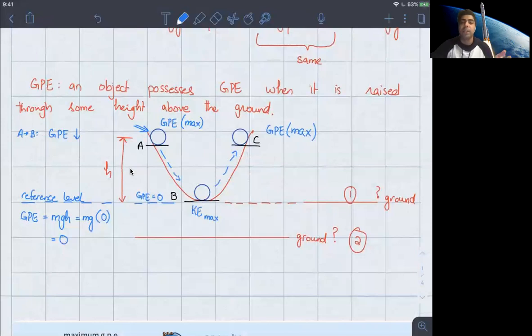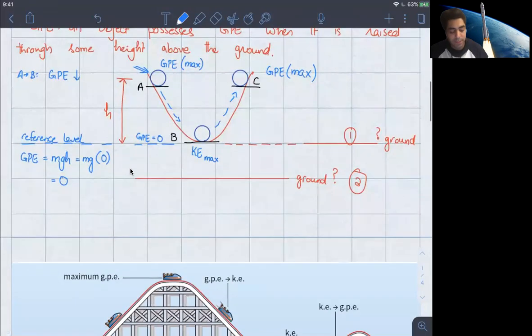So that's basically the entire scenario. At A, you have maximum potential energy. Why? Because the height above the reference level is maximum at that point. At B, potential energy is 0 because the height is 0, but then the kinetic energy is maximum. What that means is that at B, the ball has its highest speed.